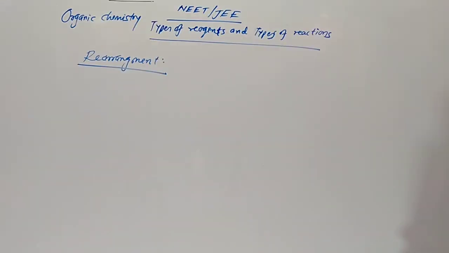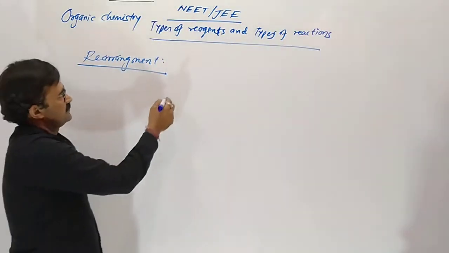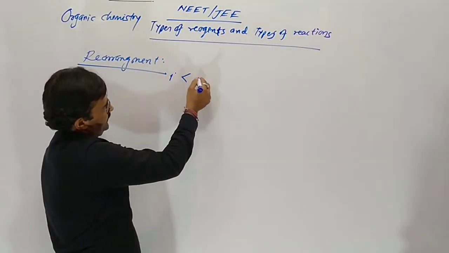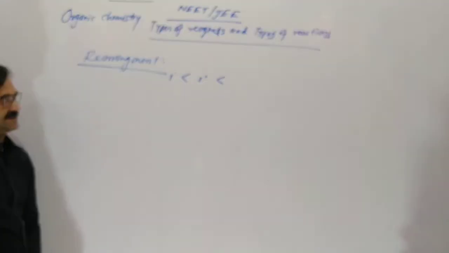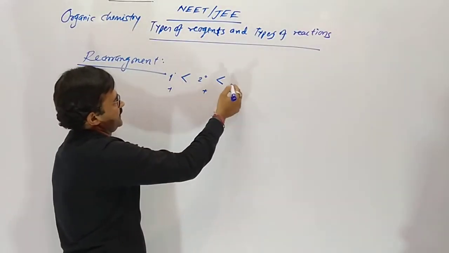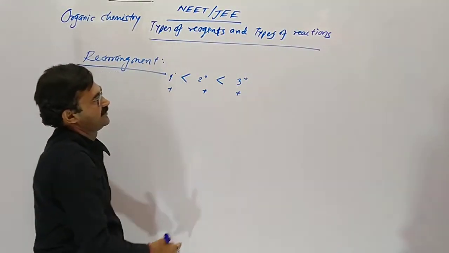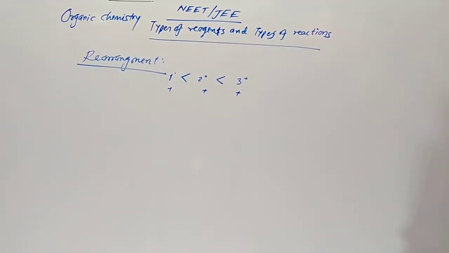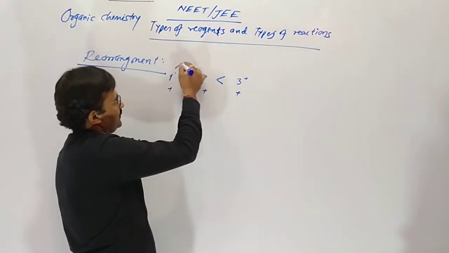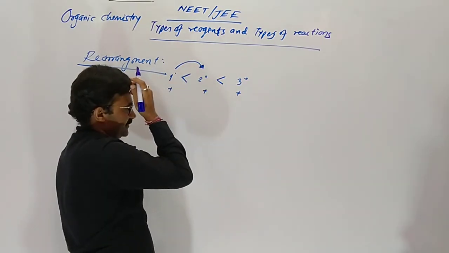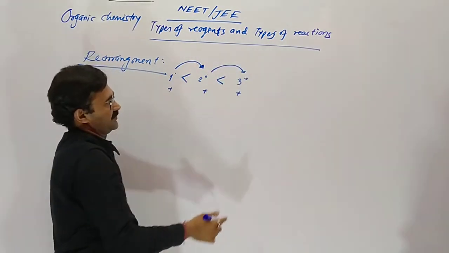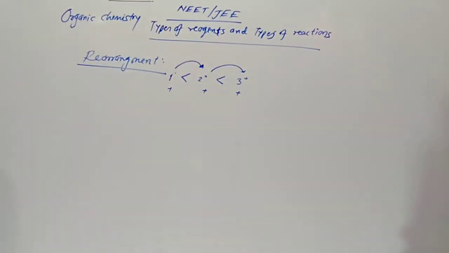In case of rearrangement, a primary carbocation tries to become secondary, and a secondary carbocation tries to become tertiary carbocation, for more stability. This process is termed rearrangement.